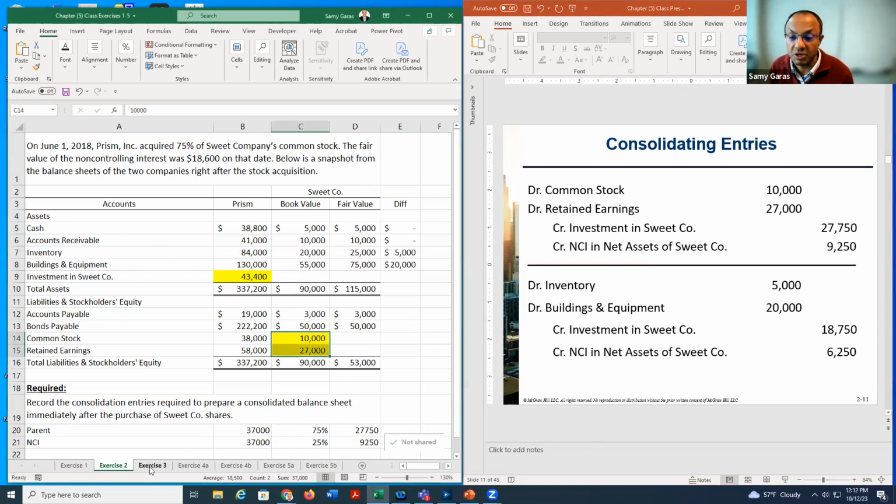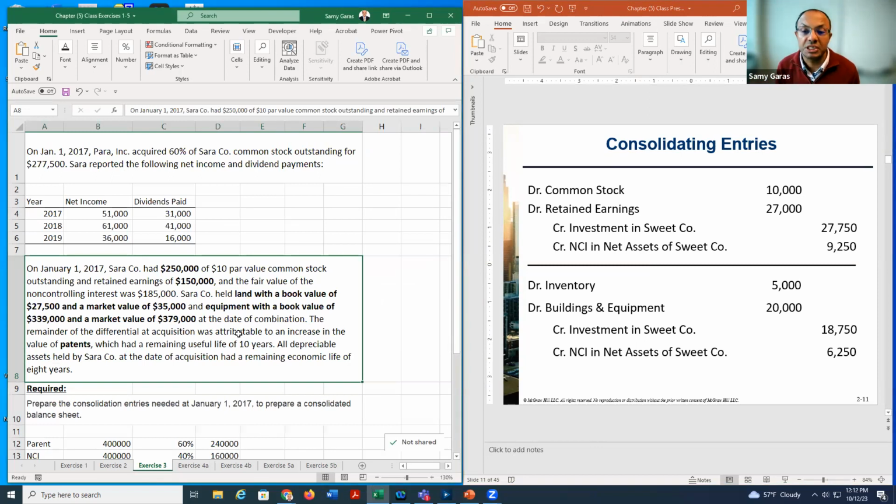Now let us jump to exercise 3, which is similar to the previous one, because we need to do consolidation entries, which is similar to these two. However, here we have a different scenario. The parent company purchased 60%, not 75%. And the subsidiary company here made net income for 3 years and paid dividends for 3 years.